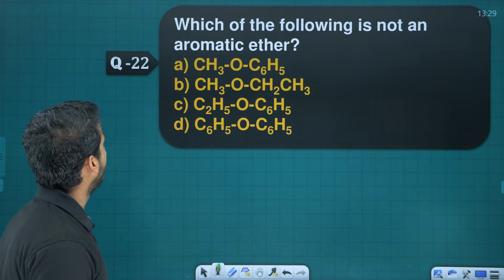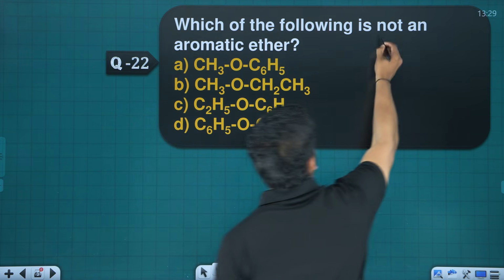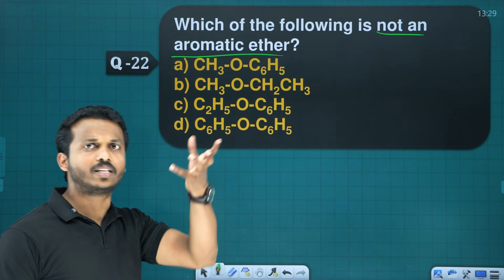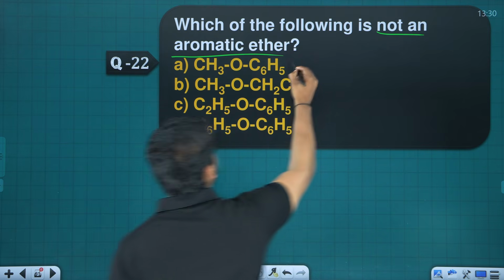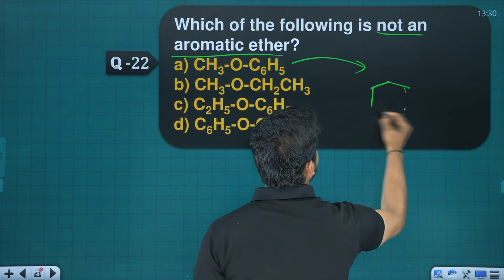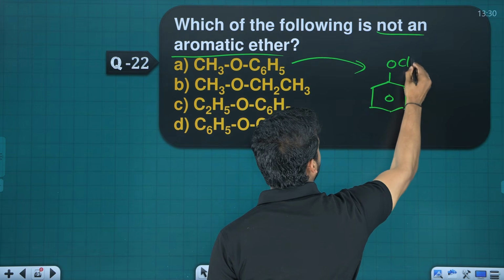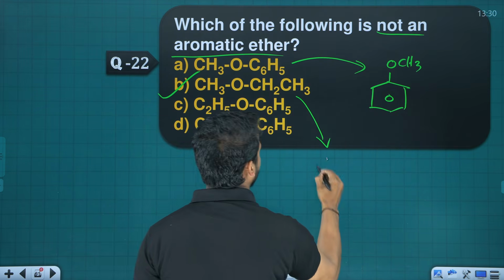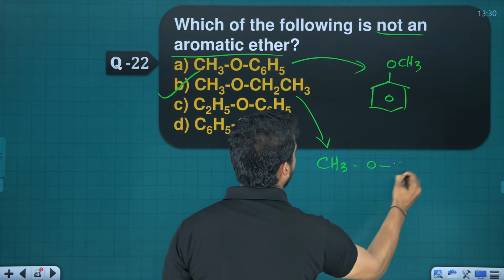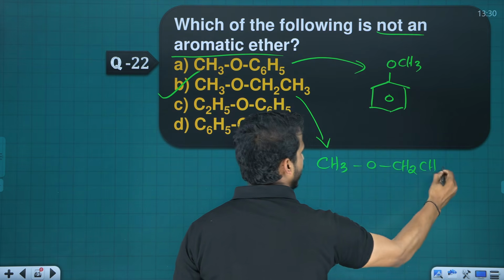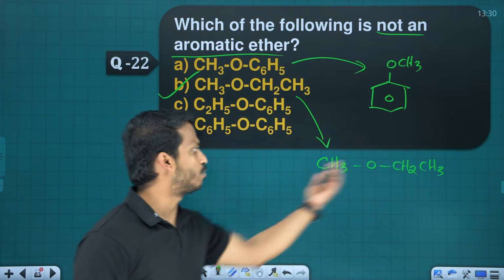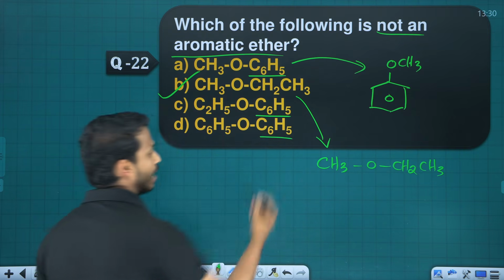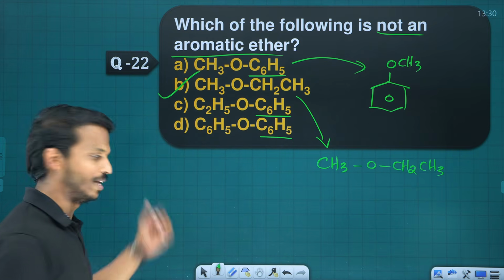Right. Next one. Which of the following is not an aromatic ether? Aromatic means what? Benzene should be there. Right. What is the first compound? C6H5 means what? Phenyl. So OCH3. Yes, it's an aromatic ether. Option B, dear. What is option B? CH3, OCH2, CH3. Does it contain any aromatic? Both are aliphatic, right? The others contain phenyl. Phenyl means what? Benzene, aromatic.